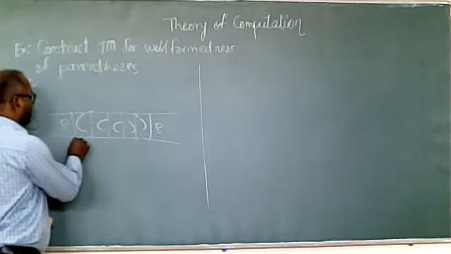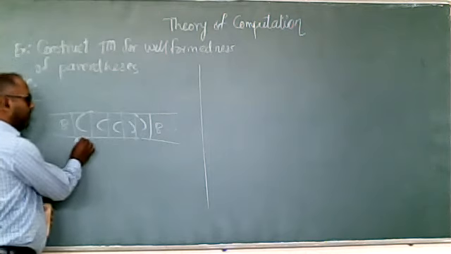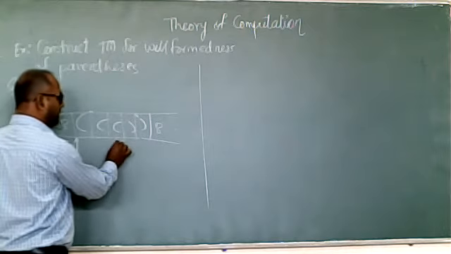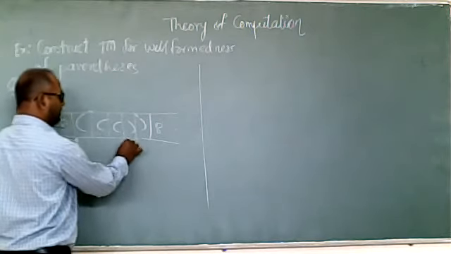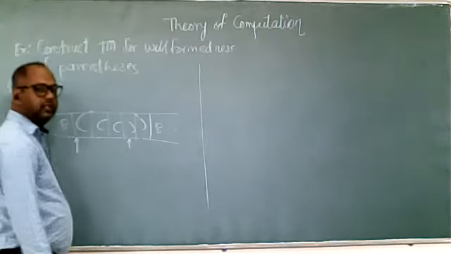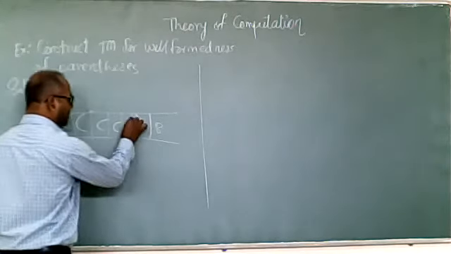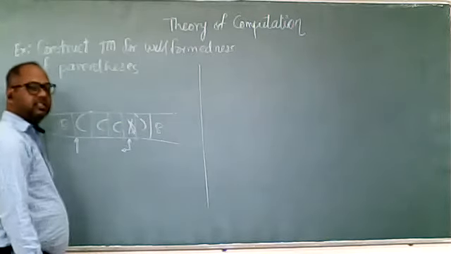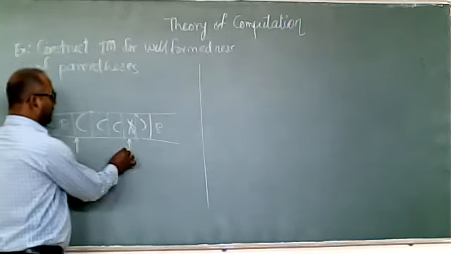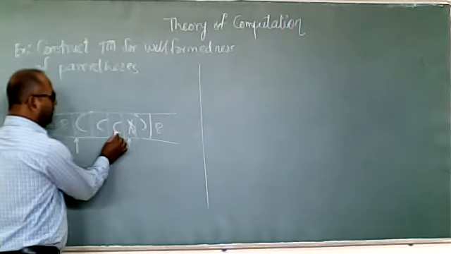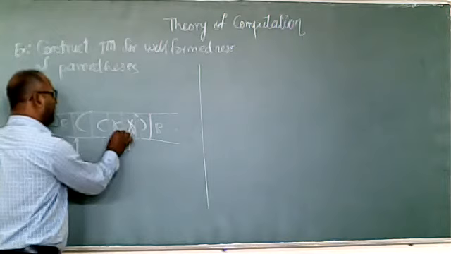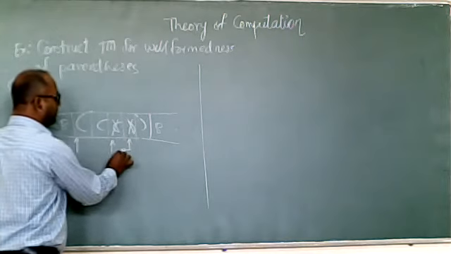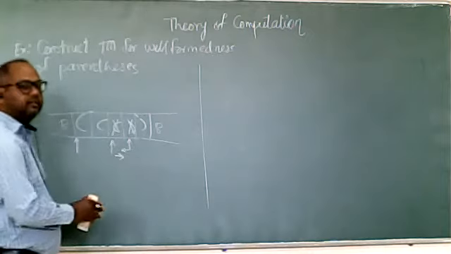Here, at the first symbol, it will check: opening bracket, skip. Opening bracket, skip. Opening bracket, skip. Closing bracket. When we are getting the closing bracket, we'll mark this closing bracket as a X and change the direction to the left. In the left direction, we are finding the opening bracket. Again, we'll mark it as a X and change the direction towards the right again.